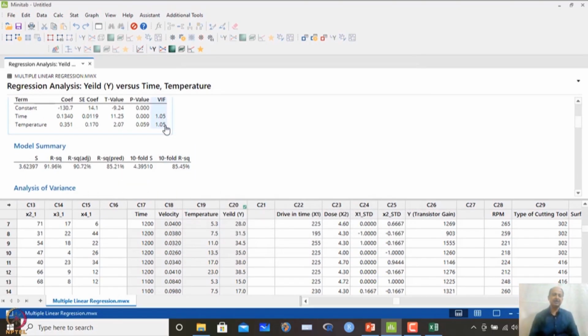So, which is quite satisfactory, and whether to include both the variables or not, that is the judgment that you have to take. But I will suggest retaining this one because this is improving the R square adjusted, and the tenfold cross validation and R square predicted are also improving. So, we can retain this one. But there are no black and white scenarios in regression like that.